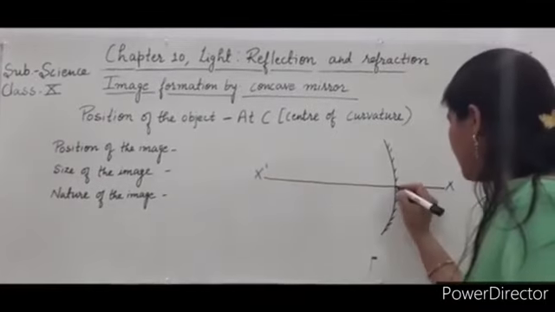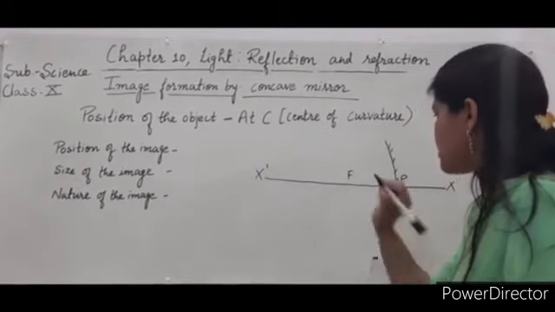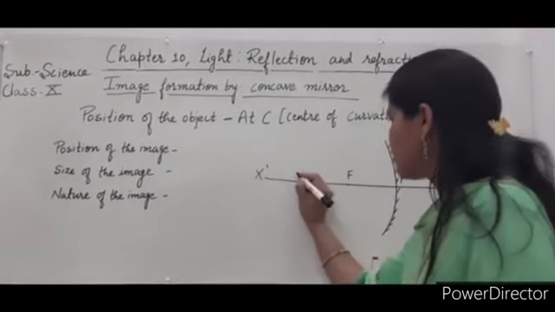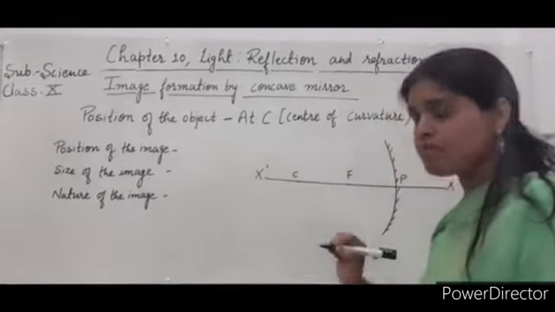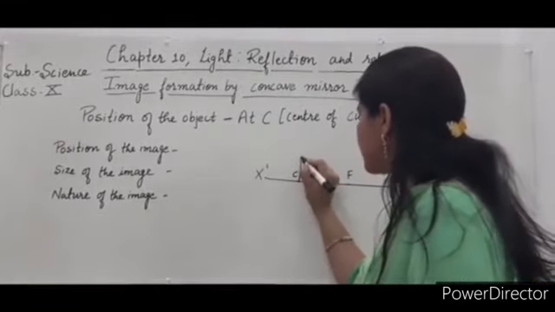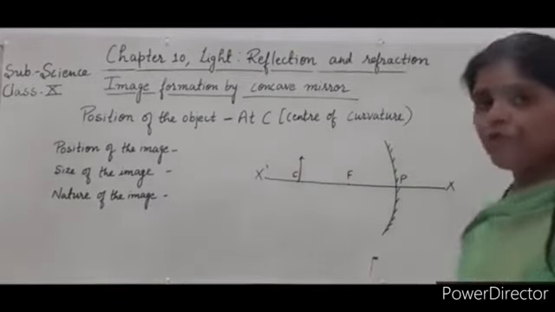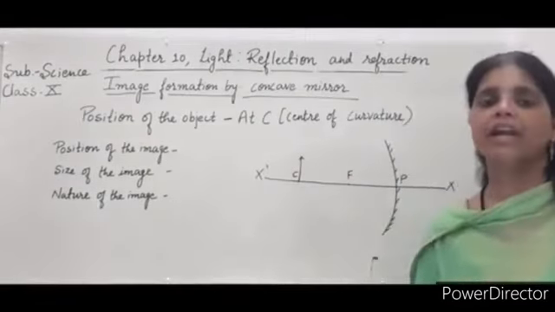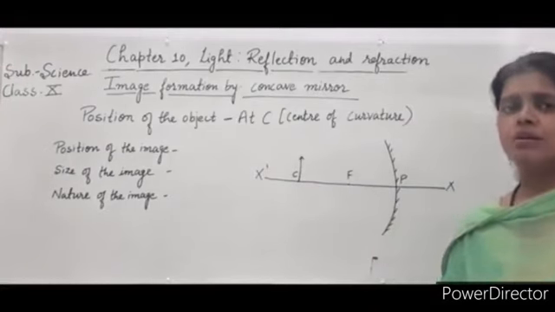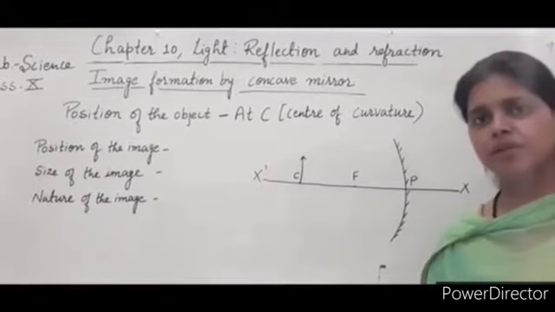Okay, this is the pole of the mirror, F the principal focus, and C the center of curvature. The object is placed at C, the center of curvature. For image formation, at least two reflecting rays are required. Where the reflected rays meet, the image formation takes place.